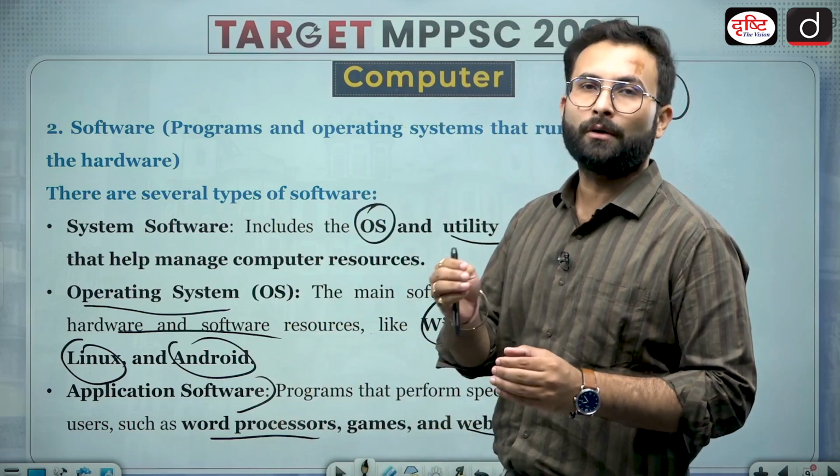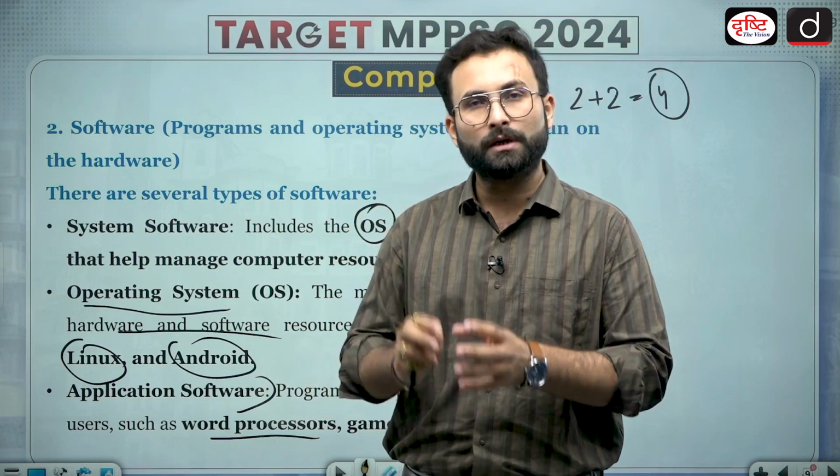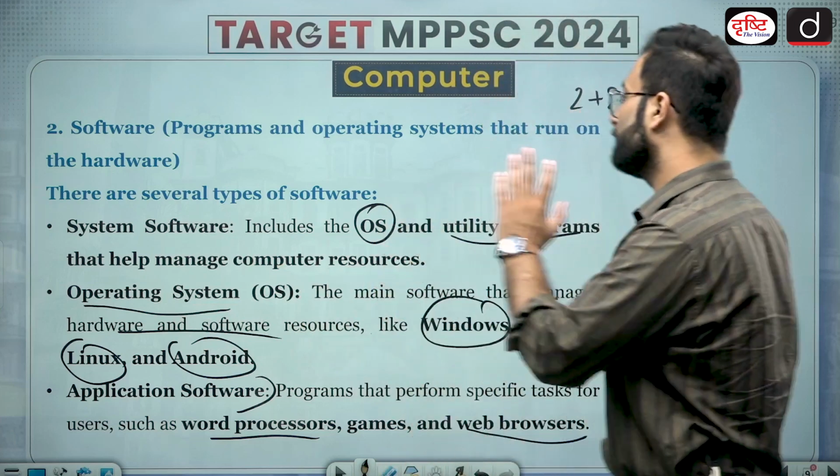Then comes the application software. These are on the convenience of the user. If we need it, we can download it. If we don't need it, the computer can run without that also. So that is basically your software.